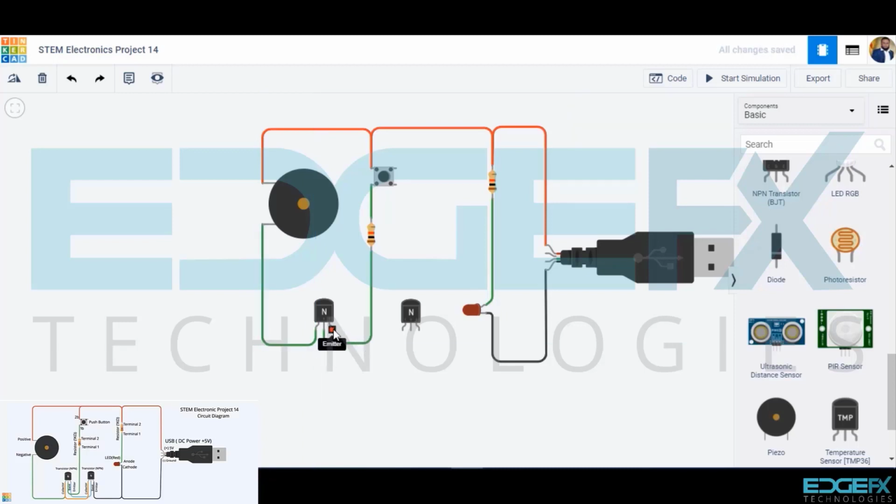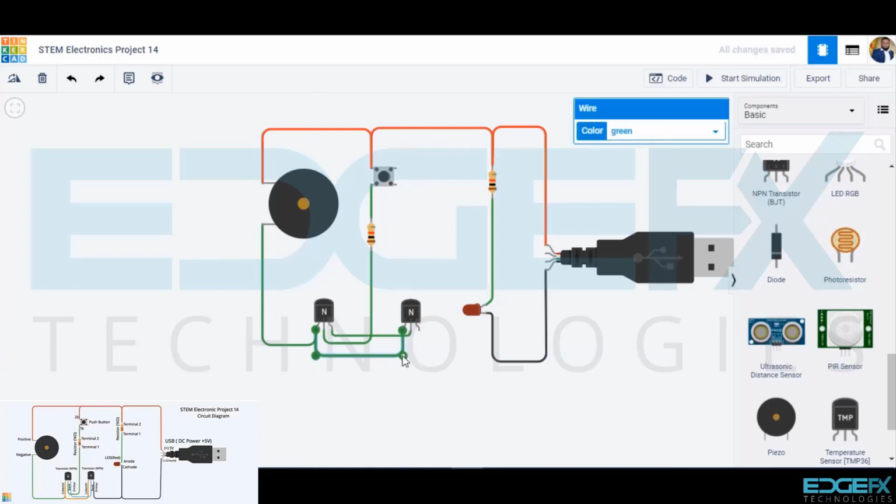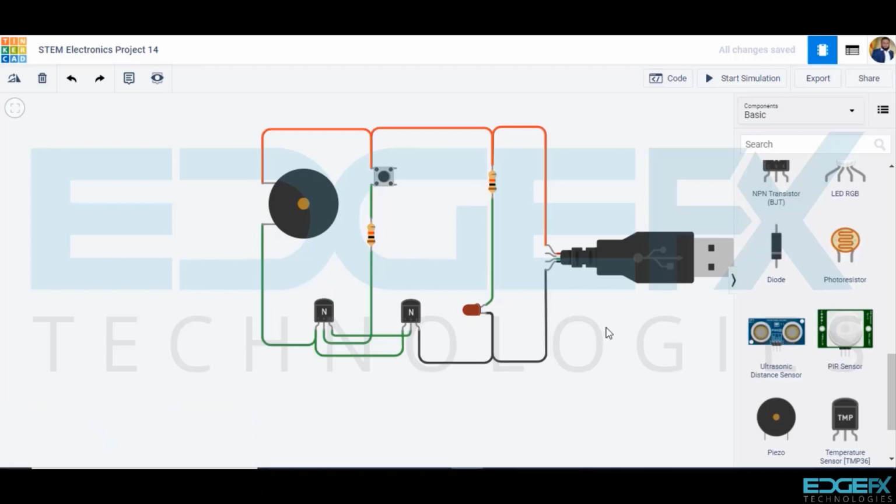Emitter of the second transistor NPN to the base of the first transistor NPN. Collector of the first transistor to the collector of the second transistor. Emitter of the first transistor NPN to the cathode of the red LED. We have now completed the circuit. Let's start the simulation.